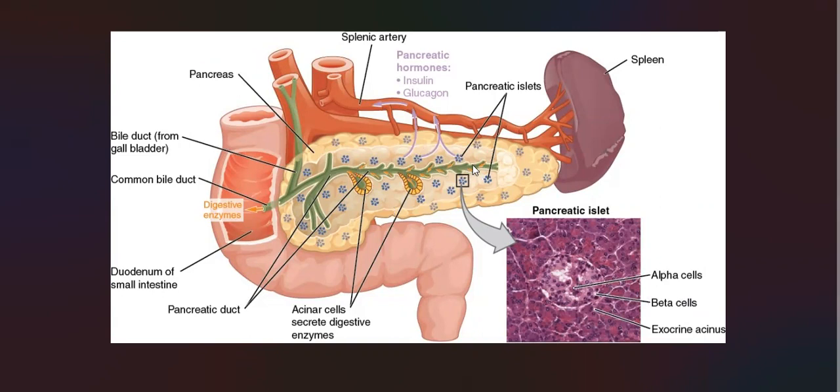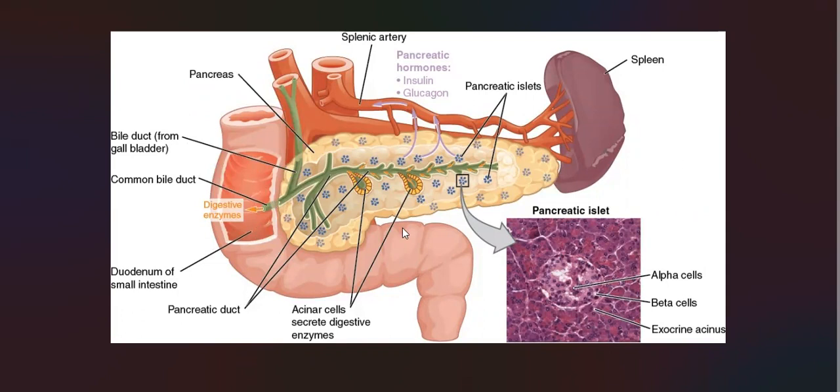This is the other part of the pancreas, which produces digestive enzymes. Here we have the duodenum, the small intestine. The pancreatic juice or enzymes will be released here and will digest whatever product comes here. This is the bile duct from the gallbladder, from which bile juice comes. Bile juice and pancreatic digestive enzymes will mix together and be released into the duodenum. We will talk about this in detail in the digestive system.